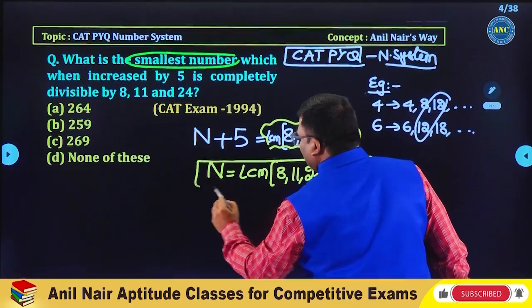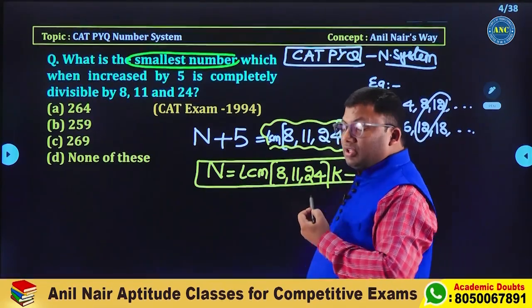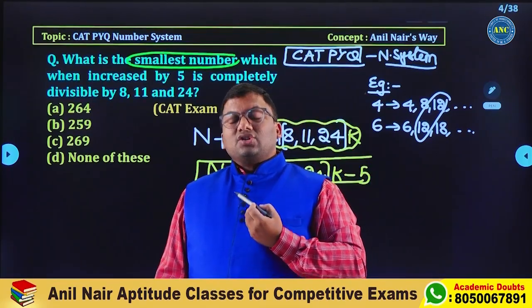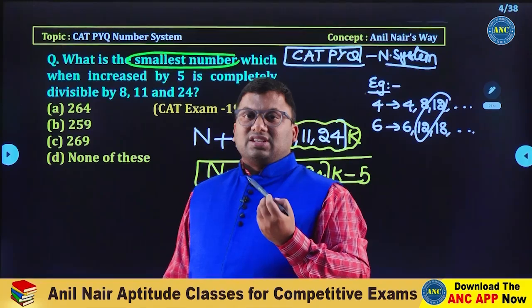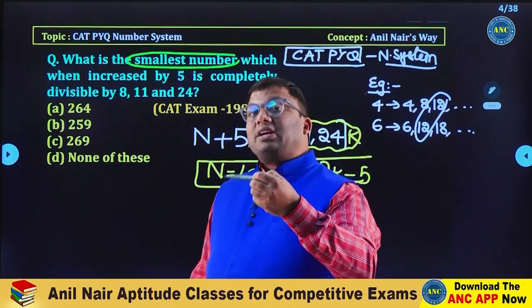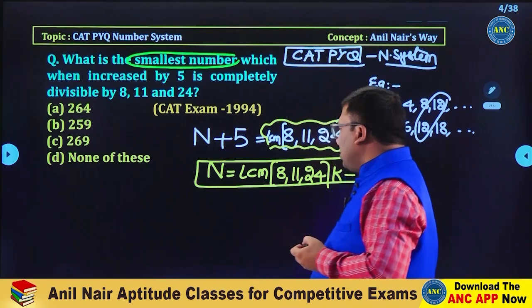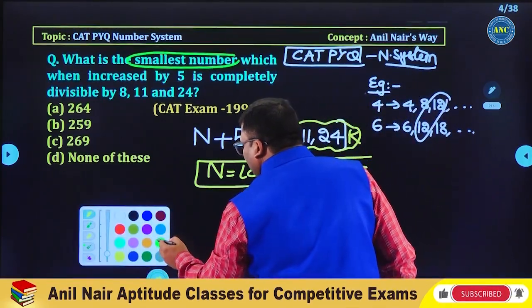Sir, why did you write into k? Because we will get many numbers. The question is asking about a smallest number. It can ask about a smallest 4-digit number, largest 5-digit number, smallest 6-digit number. We will get a pattern of numbers which will follow. That is the reason k will help us in identifying the pattern. LCM of 8, 11, 24 into k minus 5.